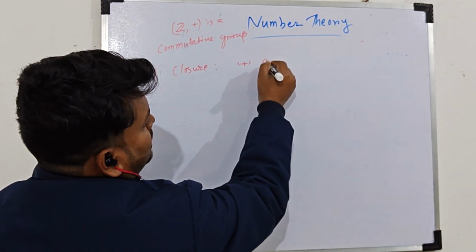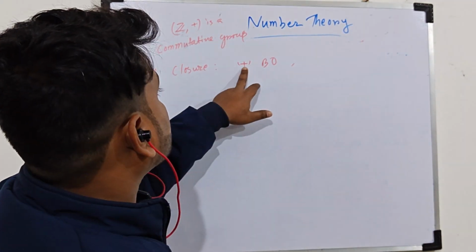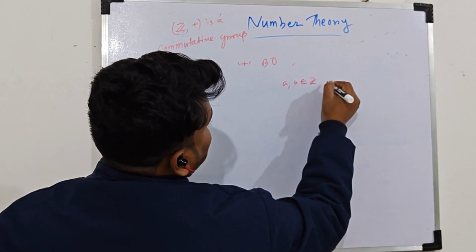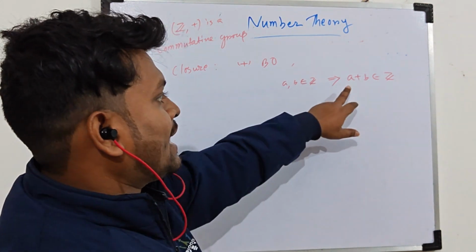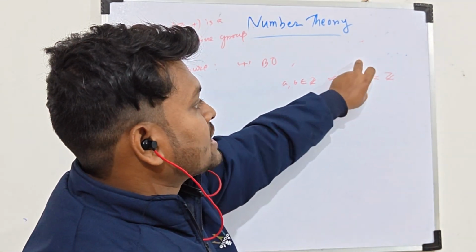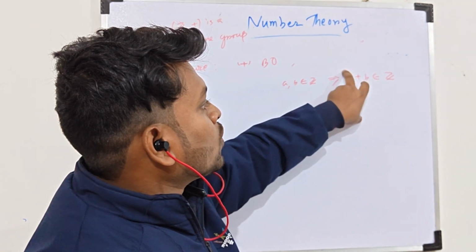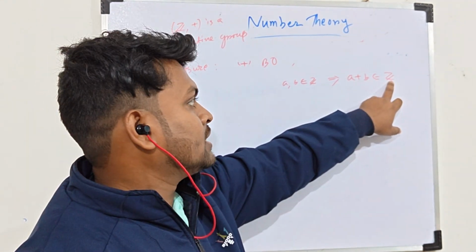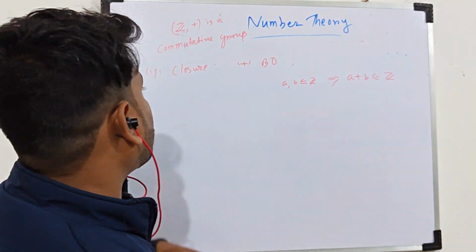As addition is a binary operation on Z, the closure property will hold, because closure property means for any a, b from Z implies a plus b belongs to Z. This is similar to binary operation. That means addition is a binary operation on Z, that's why a plus b will give you an element of Z. That's why if a, b belong to Z, then a plus b belongs to Z. That's the closure property.